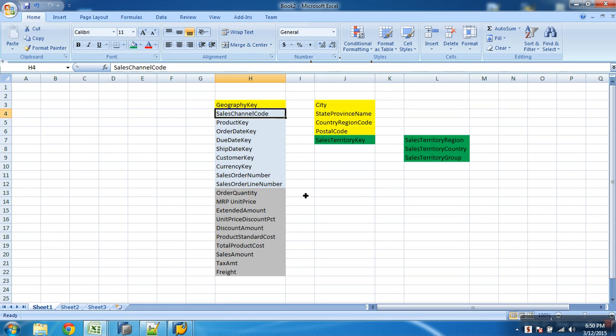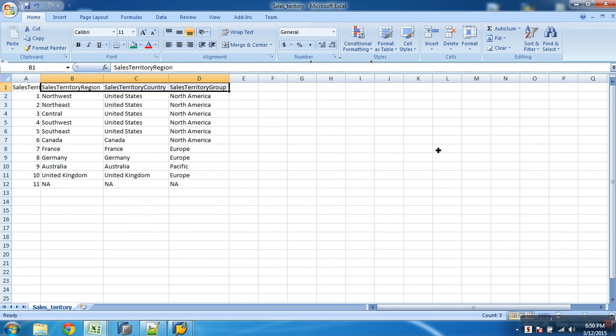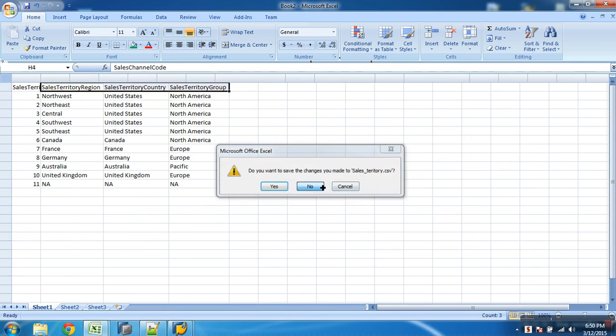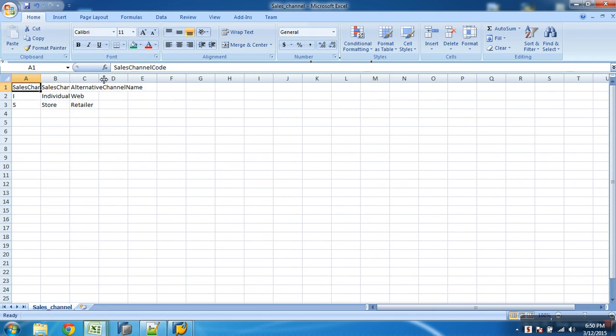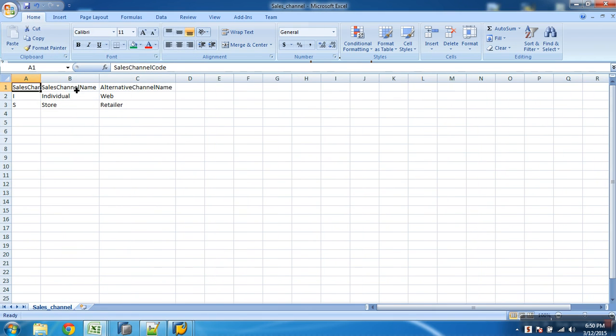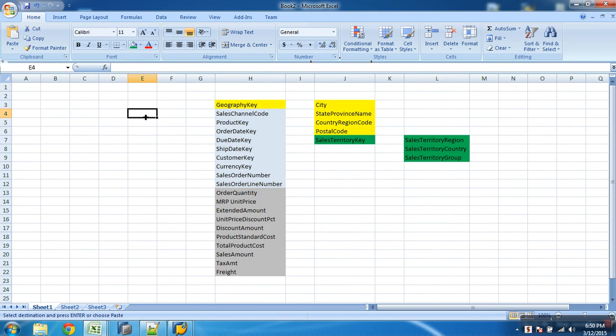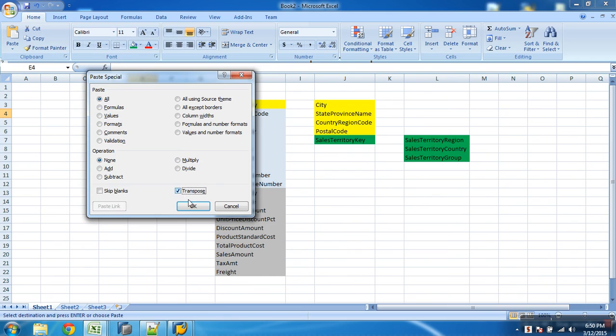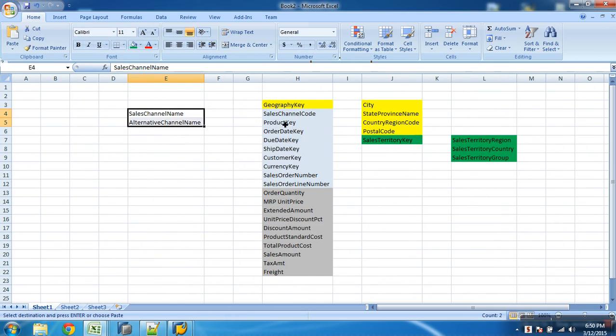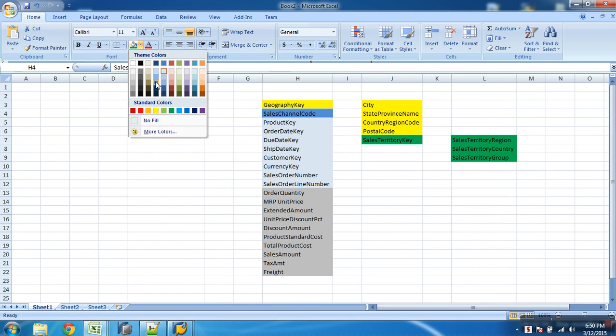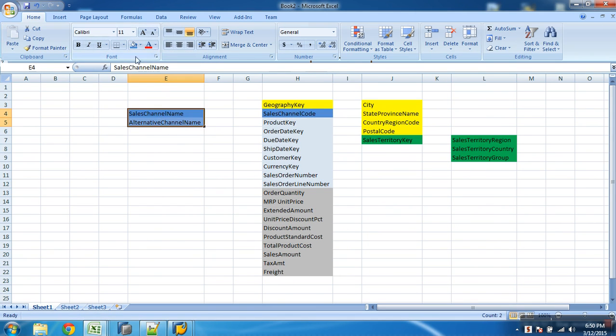Then we have something called sales channel code. We have some information on that also. Sales channel is just giving me the sales channel name or alternative name. There are two names. So can I just get this in? Now I'll just take this in. Let me do this. Okay. Similarly, I'm just trying to bring in all of these. You understand now what I'm trying to do.